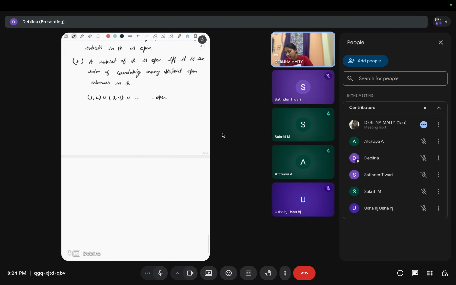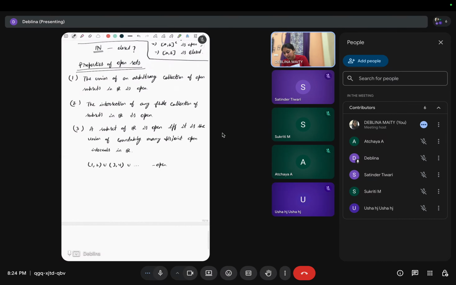Now I'll give the properties of closed sets. Here the arbitrary union was open, but here the arbitrary intersection is closed.